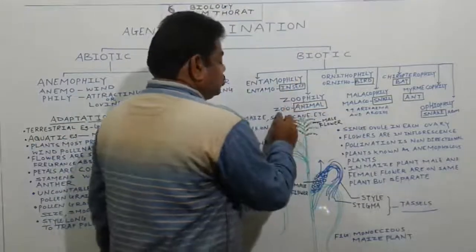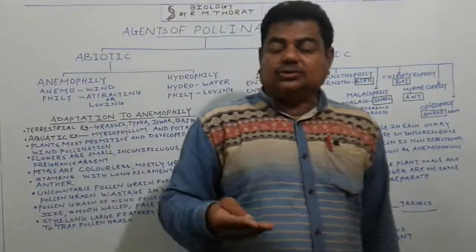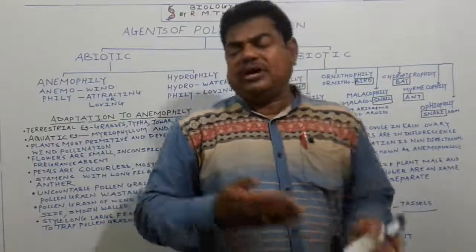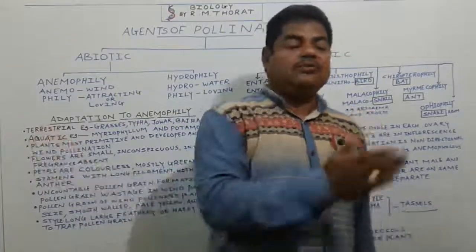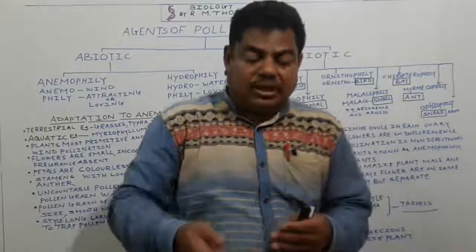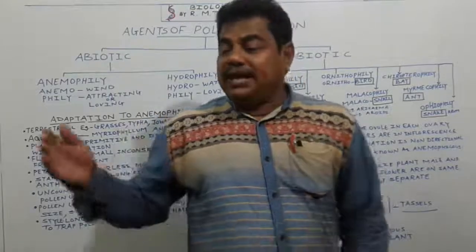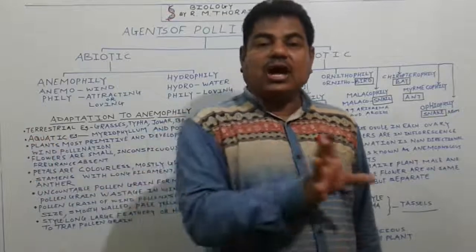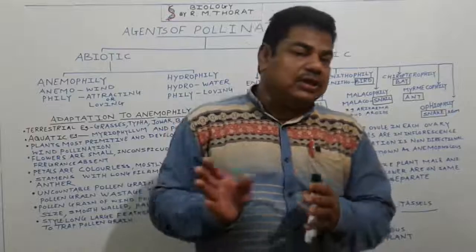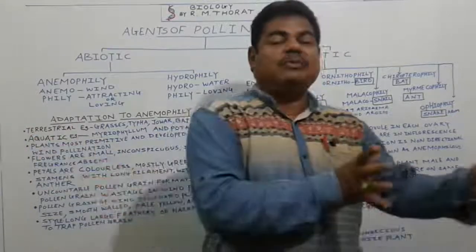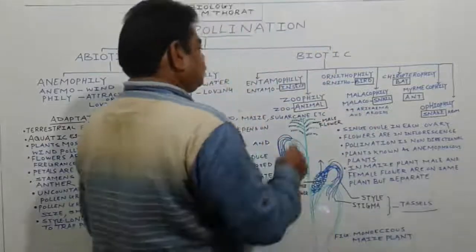Here zoo means animal. Humans are also animals. Many different animals play an important role in carrying the pollen grain from one place to another. For example, a sheep or a goat carries the pollen grain from one flower to another. The pollen grain adheres to their hairs or their body, and when they move from one place to another, the pollen grain gets carried like this.